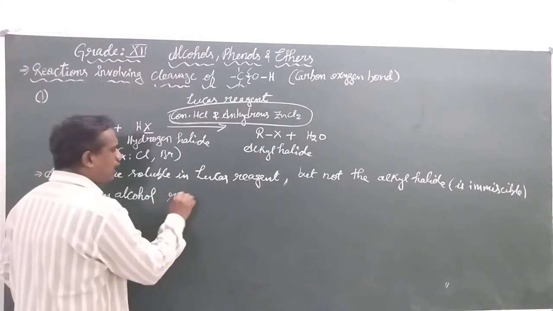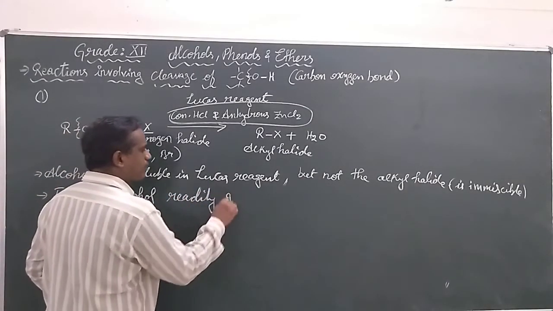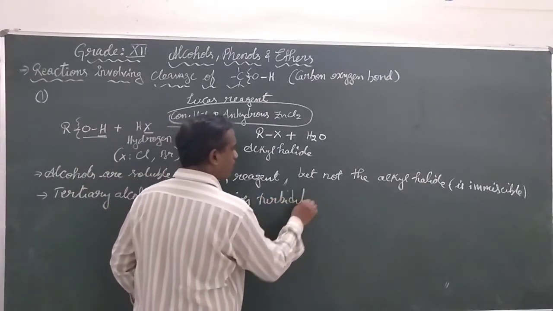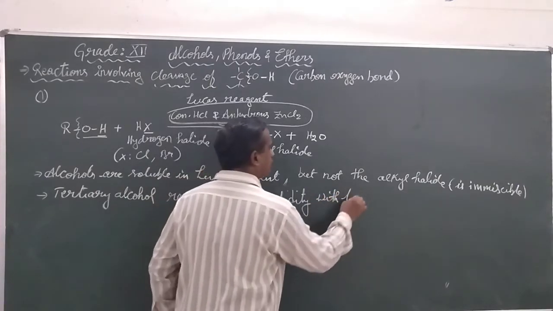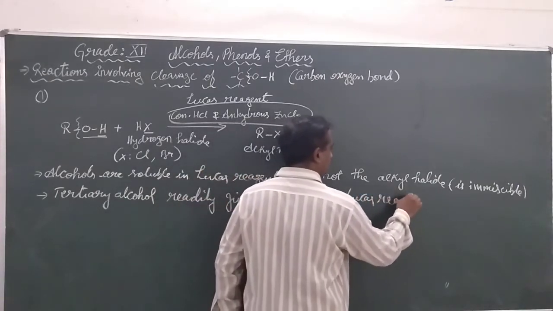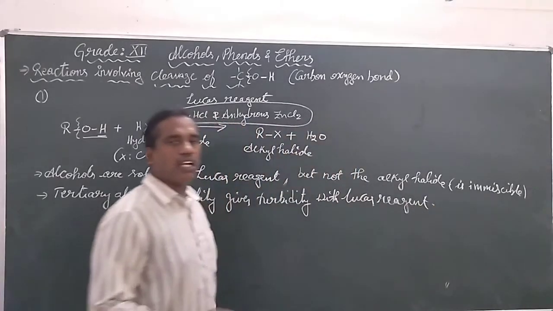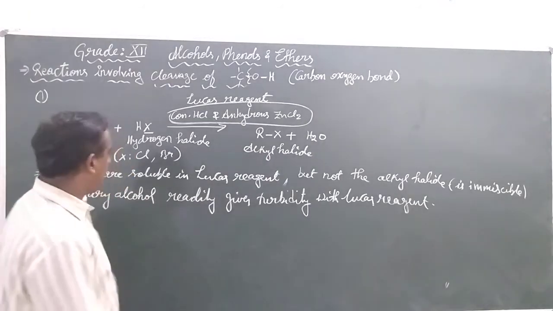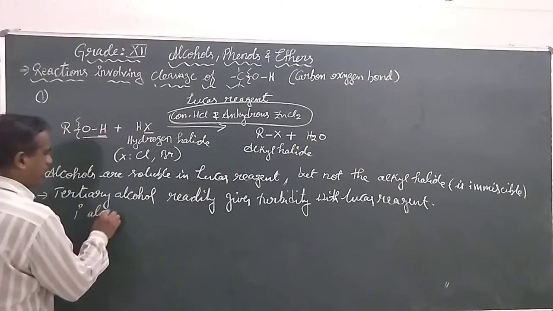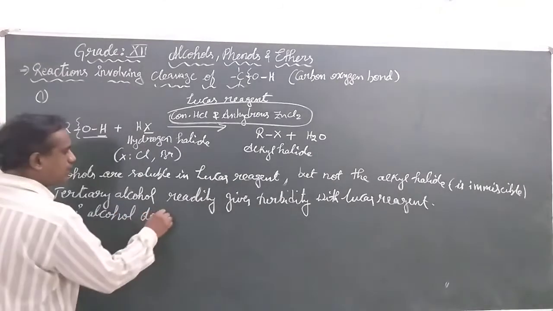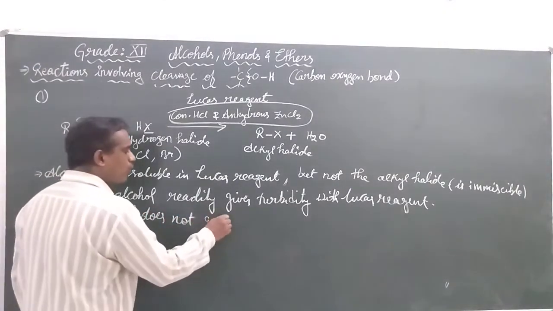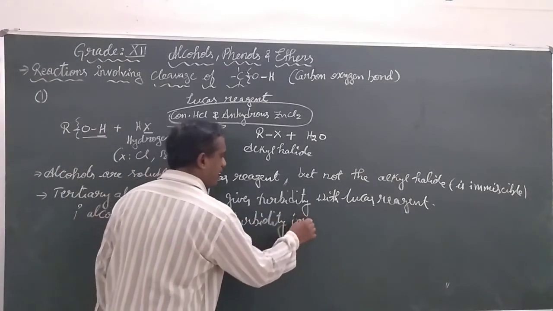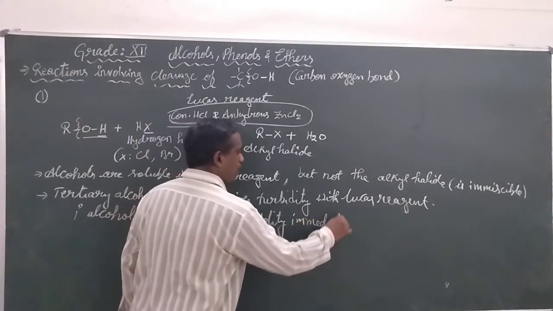Tertiary alcohol readily gives turbidity with Lucas reagent, meaning that it is not soluble in the Lucas reagent. Whereas the primary alcohol does not give turbidity immediately or at all.